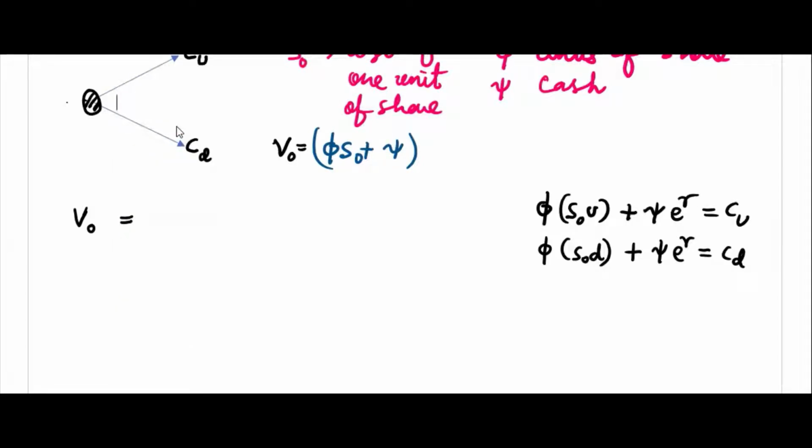You have to solve these two equations. Once you solve these two equations, you will be able to get phi and psi, and you can put here and you will get the answer. That's all. It's so easy.